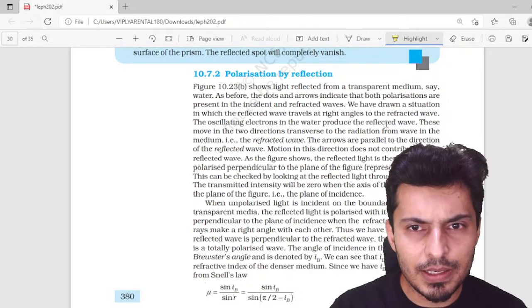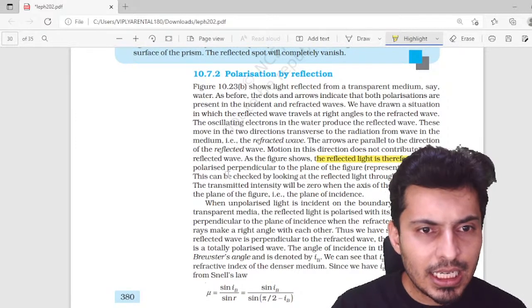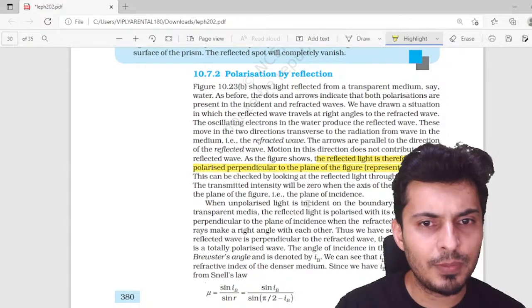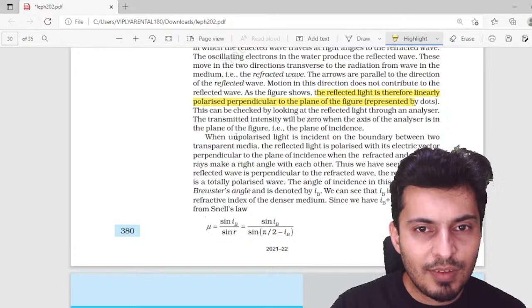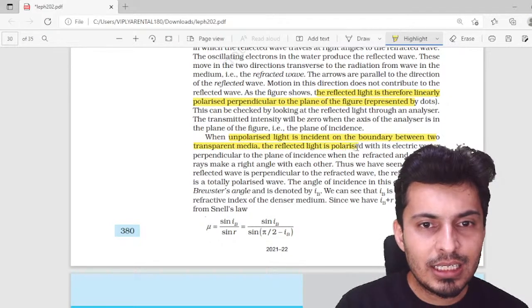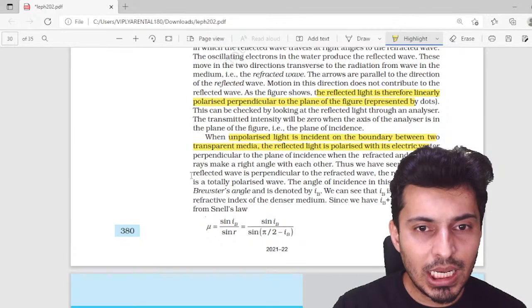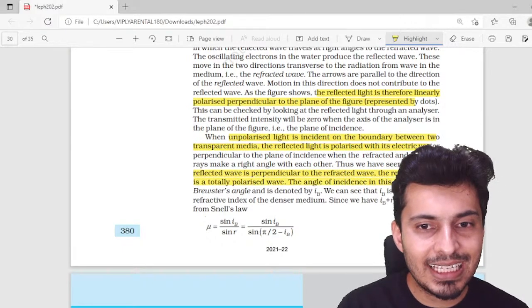The reflected light is therefore almost linearly polarized, as shown in the figure over here. But when unpolarized light is incident on a boundary between two transparent media, the light ray gets completely polarized when that angle is equal to the Brewster's angle.